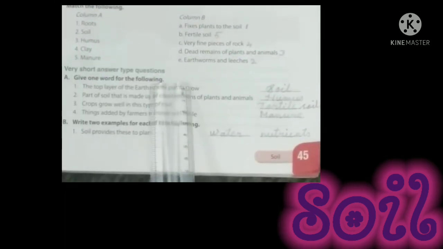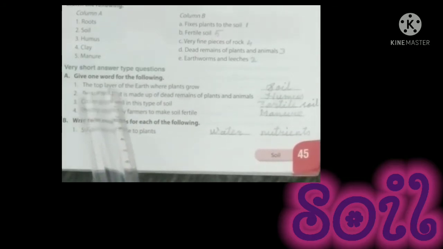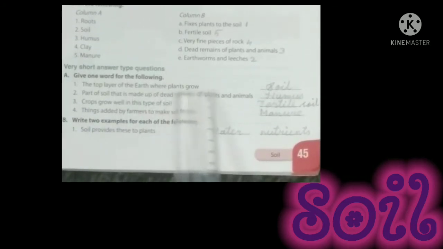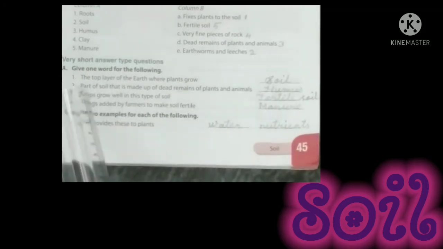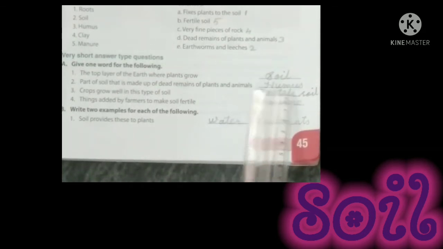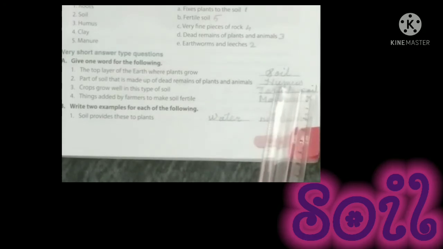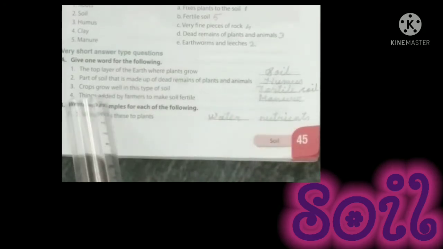Give one word for the following. Question number 1. The top layer of the earth where plants grow. Answer: soil. S-O-I-L, soil. Second question. Part of soil that is made up of dead remains of plants and animals. Answer: humus. H-U-M-U-S, humus.